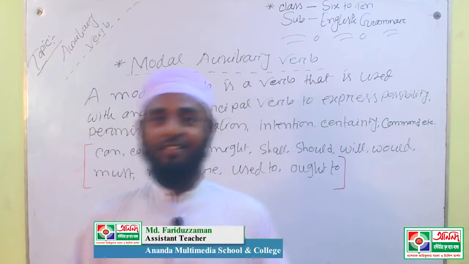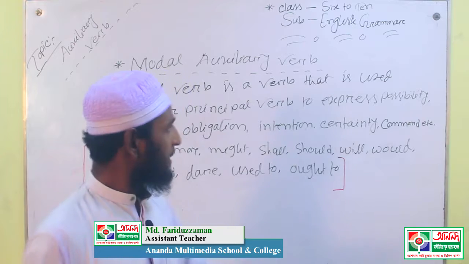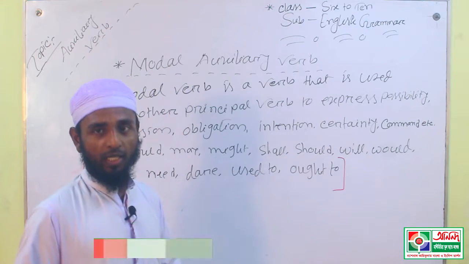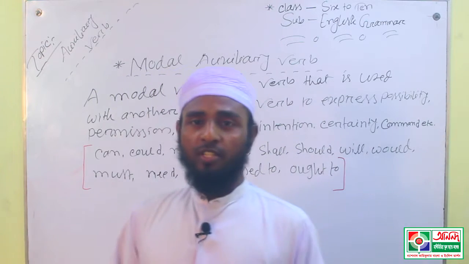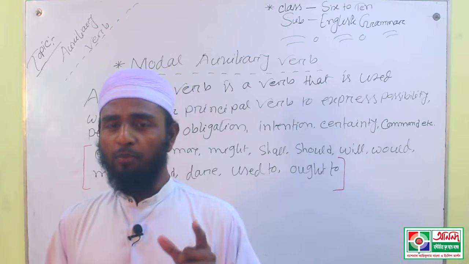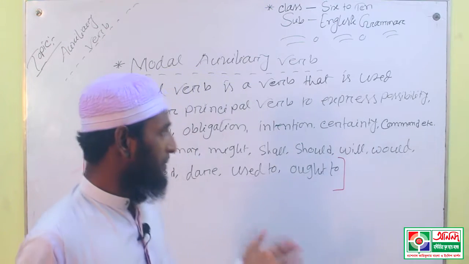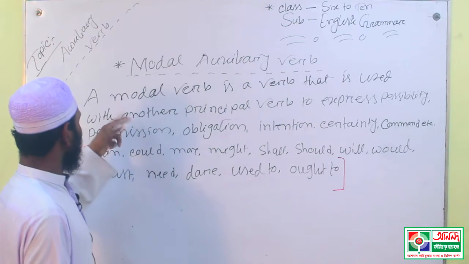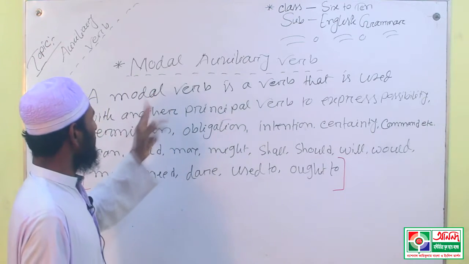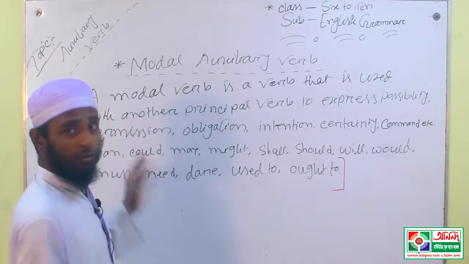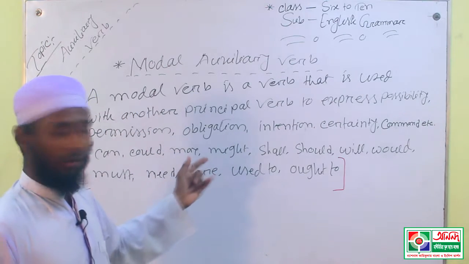My dear learners, now I will discuss modal auxiliary verbs. To discuss them, you have to know first of all what a modal auxiliary verb is. I have already written the definition on the board.